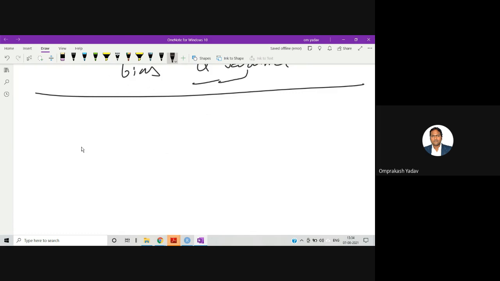Let's say I have one figure, and my data points are like this, and this is my line. So this is my first scenario.